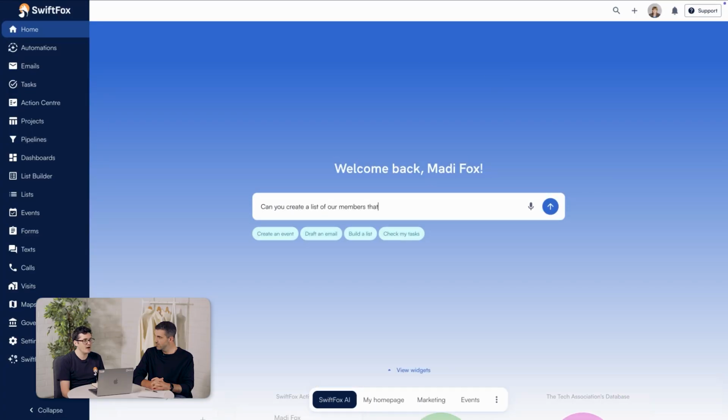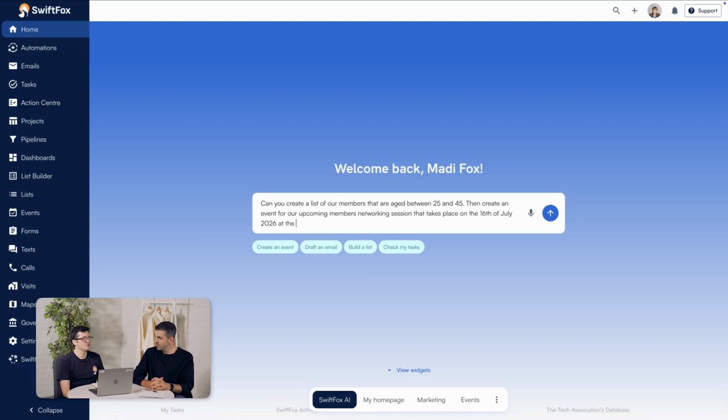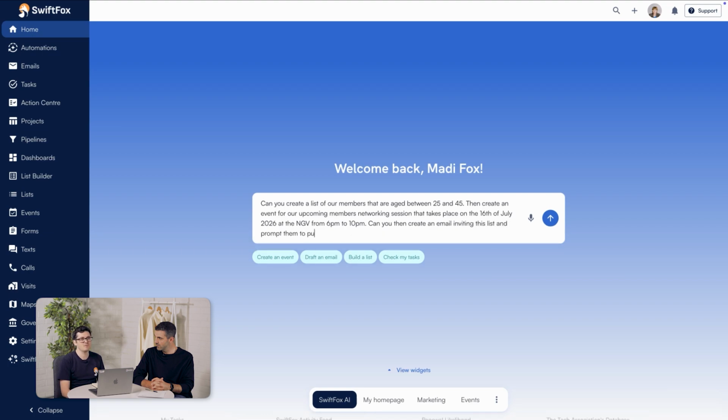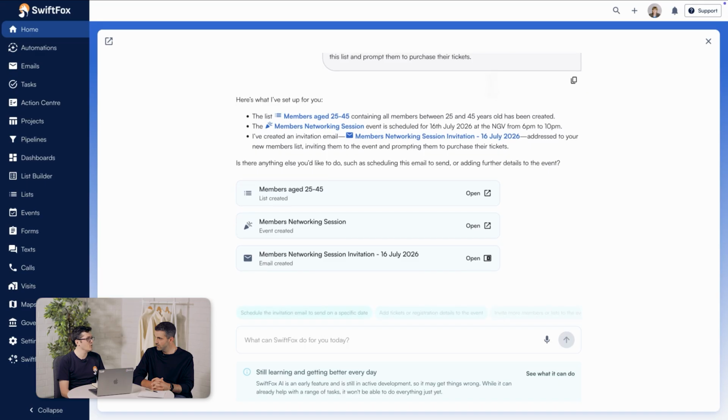But now SwiftFox AI will really allow you to control SwiftFox all in one single prompt. So rather than having to create an event, create an invite list, create an RSVP form, send out an email, you can do all of that with a single prompt to SwiftFox. It will be able to control SwiftFox for you. As we can give SwiftFox AI more and more power over the coming time, it's going to absolutely revolutionise the way that users use SwiftFox on a daily basis.